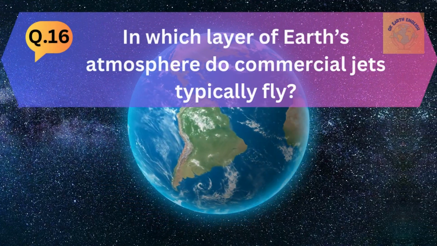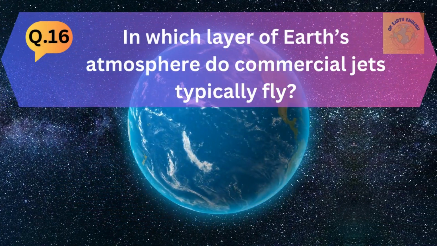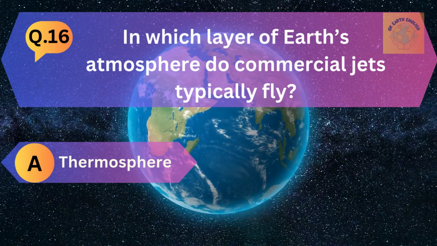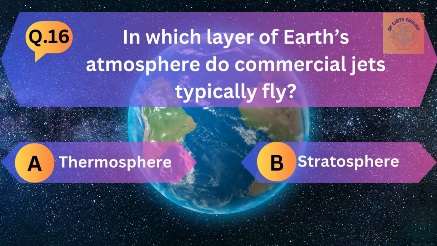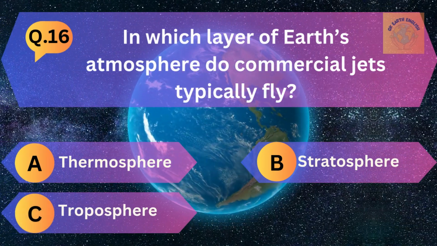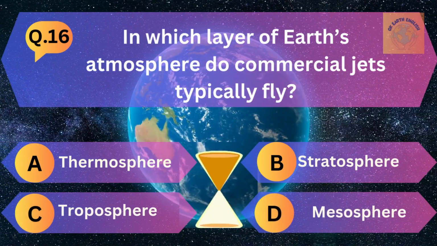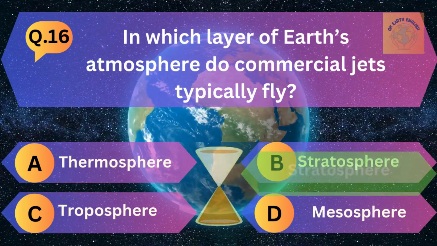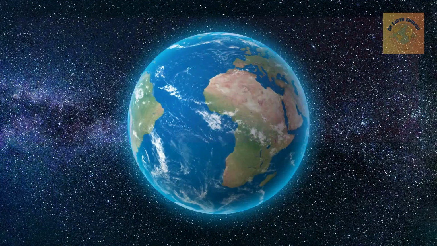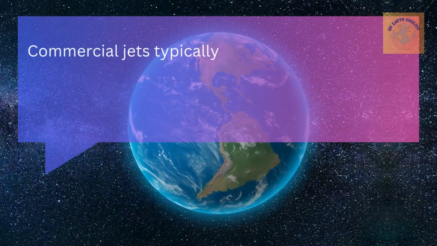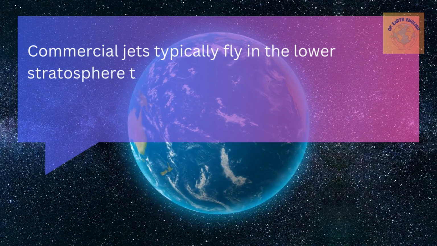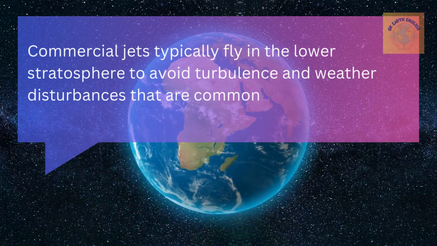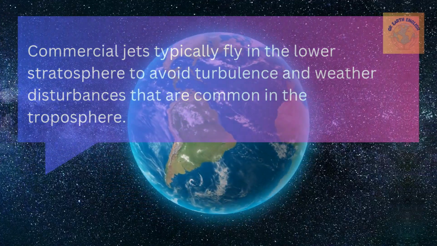Question number 16. In which layer of Earth's atmosphere do commercial jets typically fly? A. Thermosphere, B. Stratosphere, C. Troposphere, and D. Mesosphere. The correct answer is stratosphere. Commercial jets typically fly in the lower stratosphere to avoid turbulence and weather disturbances that are common in the troposphere.